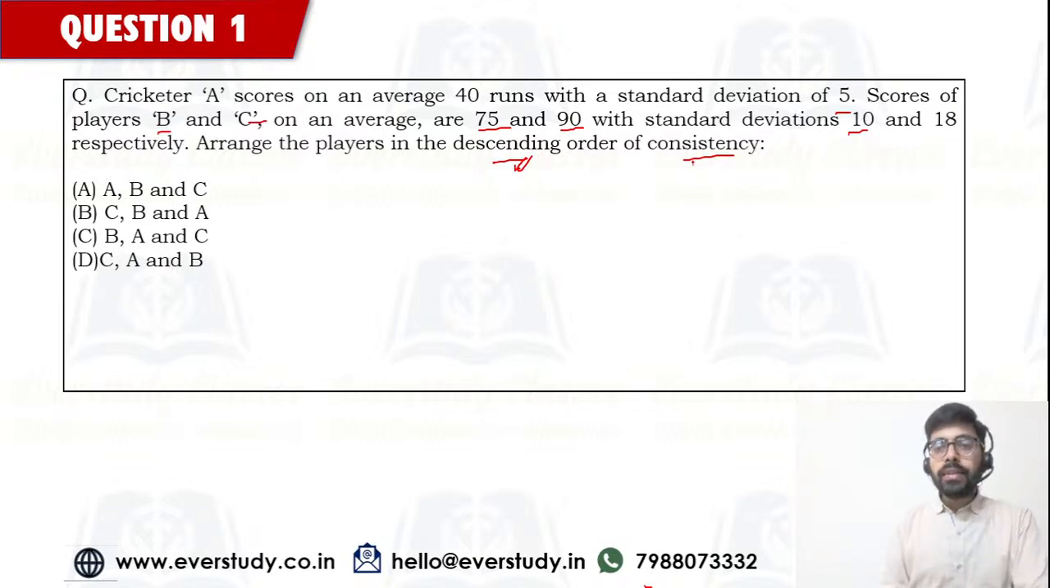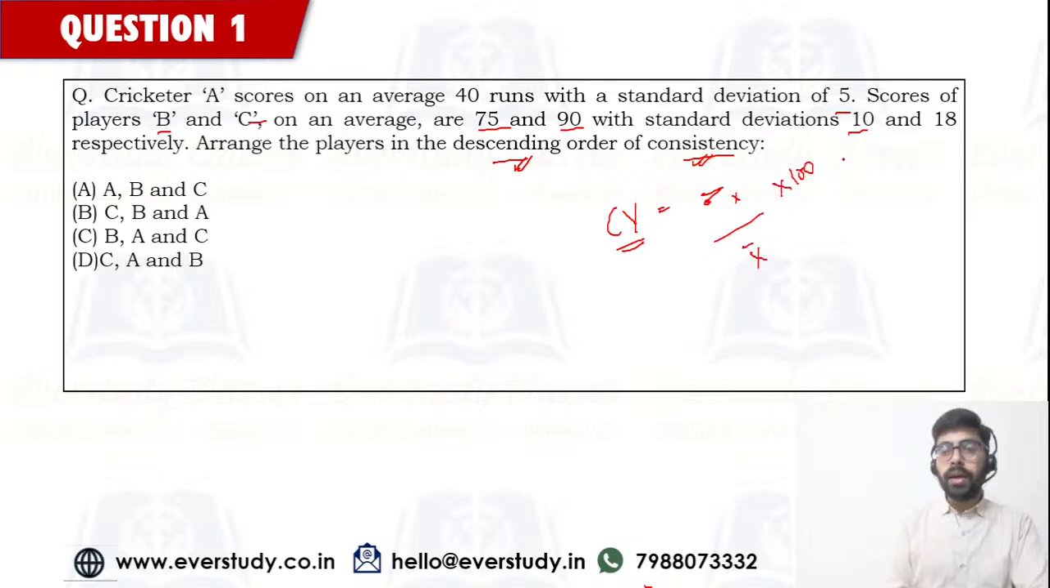How would you find this consistency? A big hint would be that you have to find the coefficient of variation. Coefficient of variation, I hope you know the formula: standard deviation divided by your mean, and for percentage terms multiply by 100. So this is the formula that you have to apply. So quickly give me the right answers.